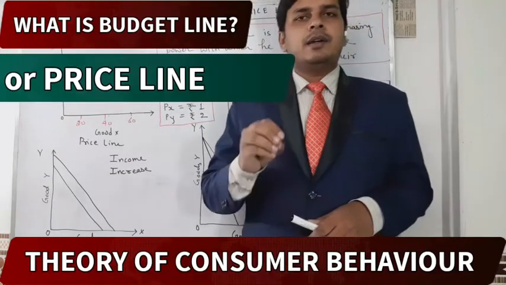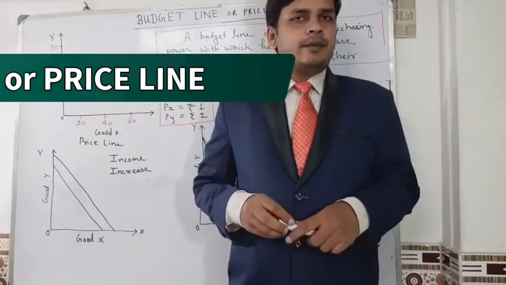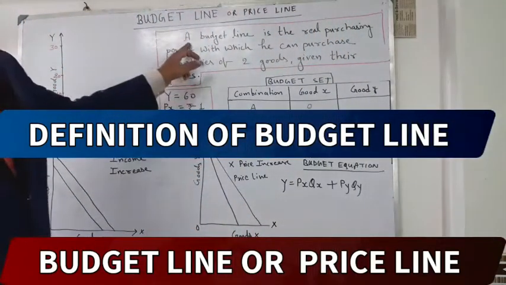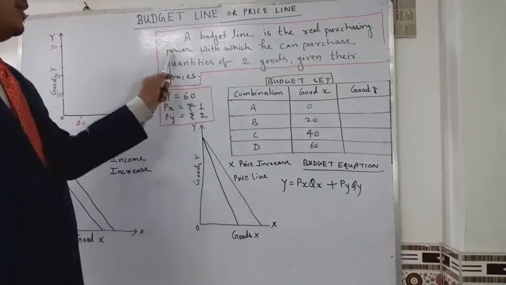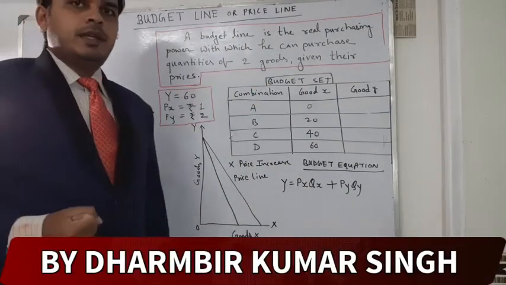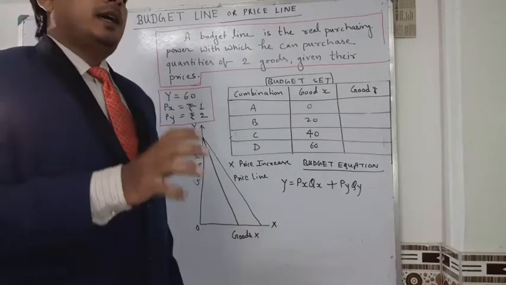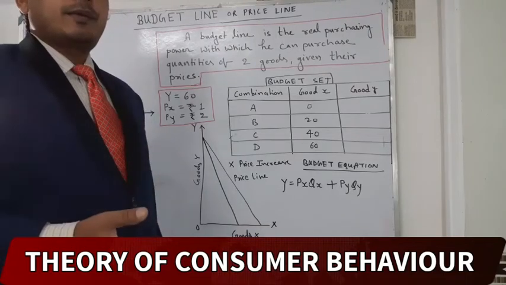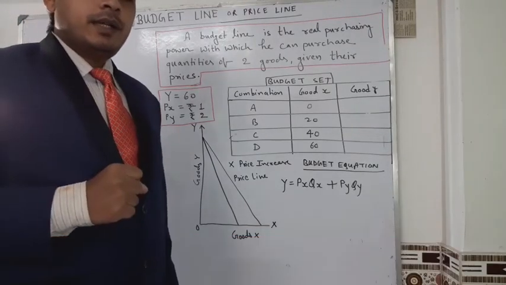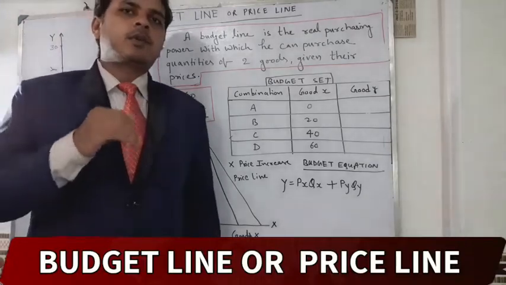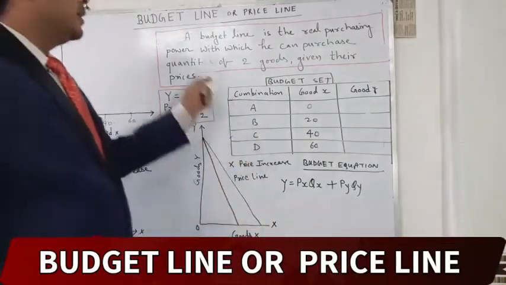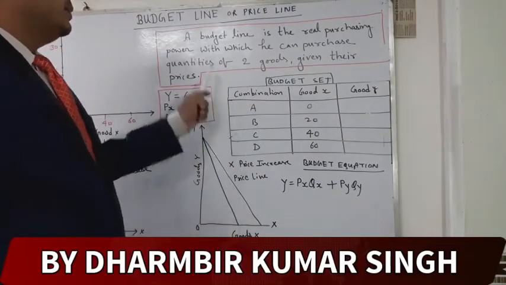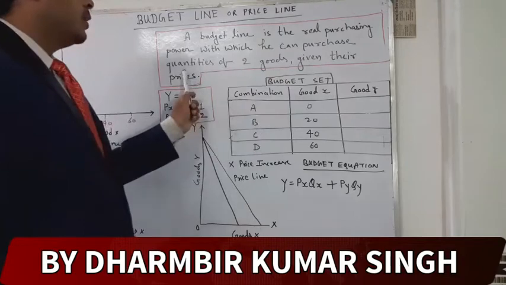At first, I am going to tell you the definition of budget line. Please see it. A budget line is the real purchasing power. Suppose your income is 10,000, you will have to spend within 10,000. You will purchase anything from the market within 10,000, not more than 10,000. So a budget line is the real purchasing power with which he can purchase quantities.